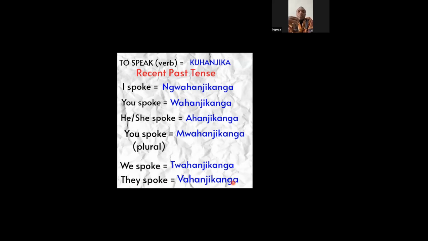So let's look at the recent past tense of the verb kuhanjika, which is to speak or to talk. I spoke, wahanjikanga. You spoke, wahanjikanga. He or she spoke, ahanjikanga ngweni. He said that or she said that, ahanjikanga ngweni.